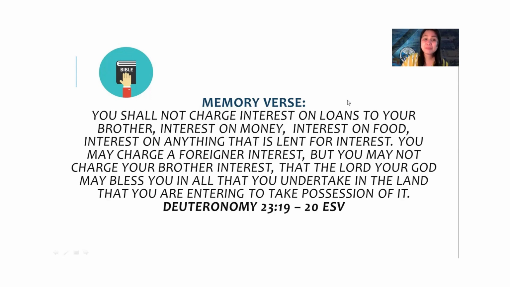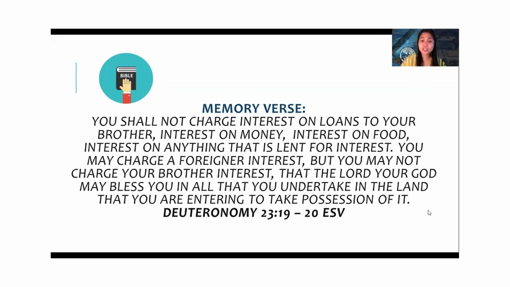It says, you shall not charge interest on loans to your brother, interest on money, interest on food, interest on anything that is lent for interest. You may charge a foreigner interest, but you may not charge your brother interest, that the Lord your God may bless you in all that you undertake in the land that you're entering to take possession of it.